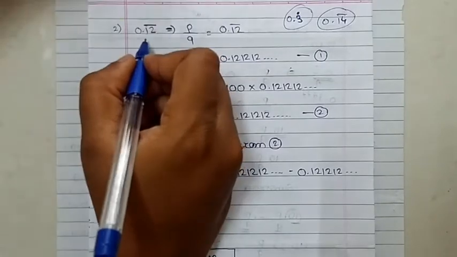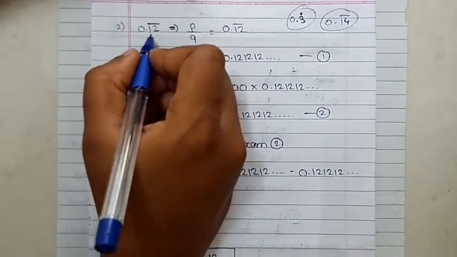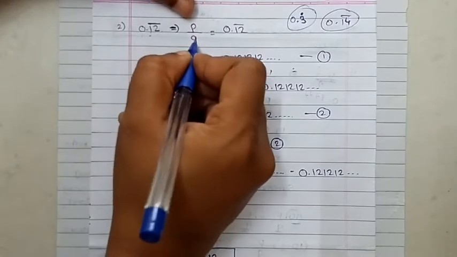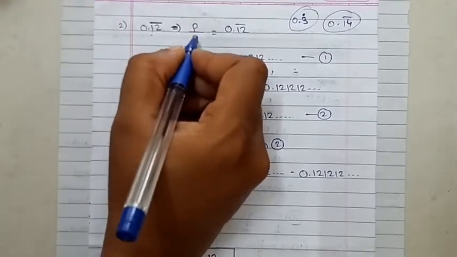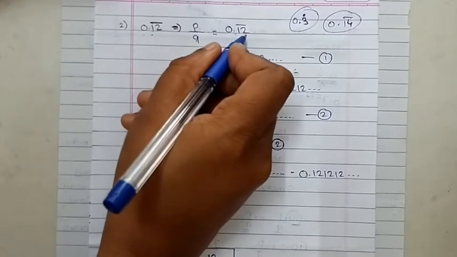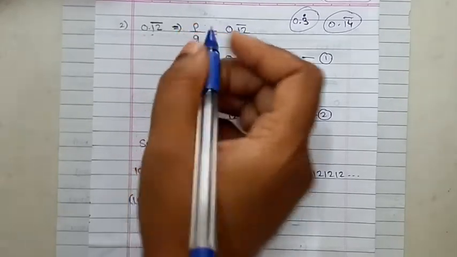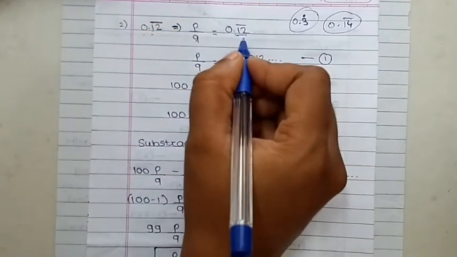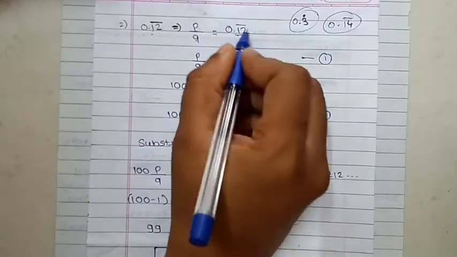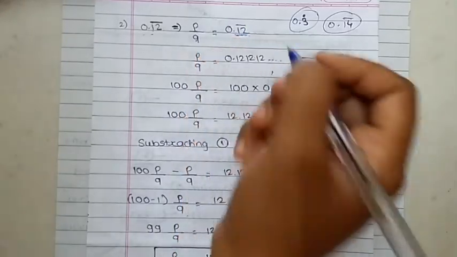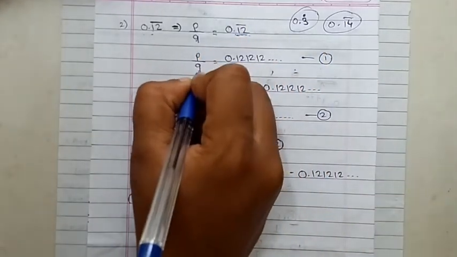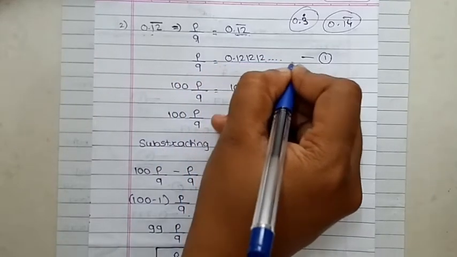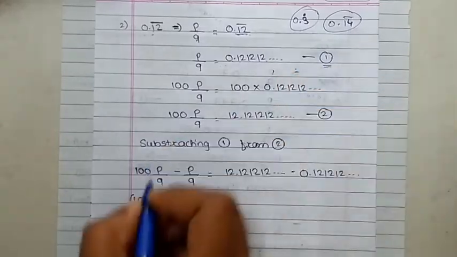Now, how to express this decimal number in the form of P upon Q? So first step is, consider P upon Q is equal to 0.12 bar. What is the meaning of this? 1 2 with a bar on top of that number means 1 2 is repeating. So P upon Q is equal to 0.121212 and so on. This is your equation number 1.